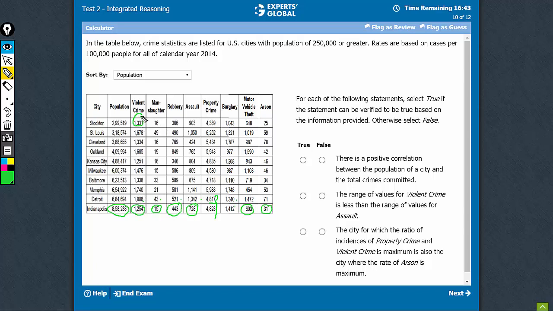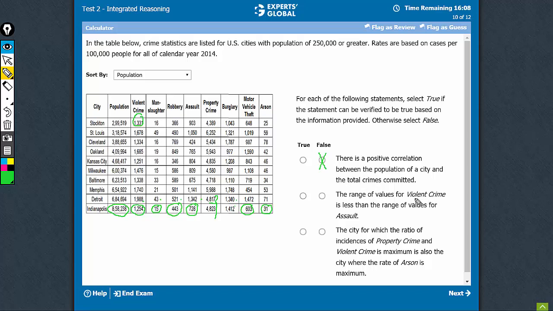So for example, the value is smaller here. This value is comparable, this value is just a bit less, 20% less, this is higher, this is similar, this is a bit less. So of course there is no clear positive correlation. That's an easy one to eliminate. This statement is definitely false.